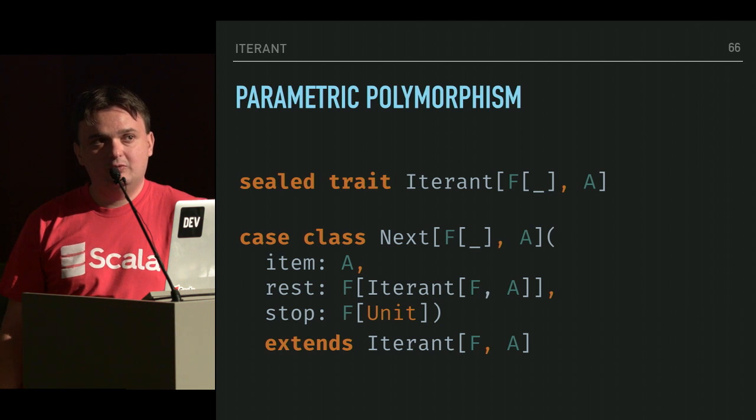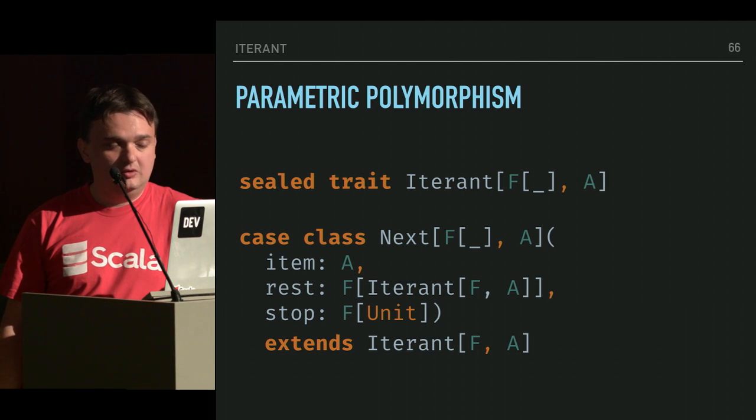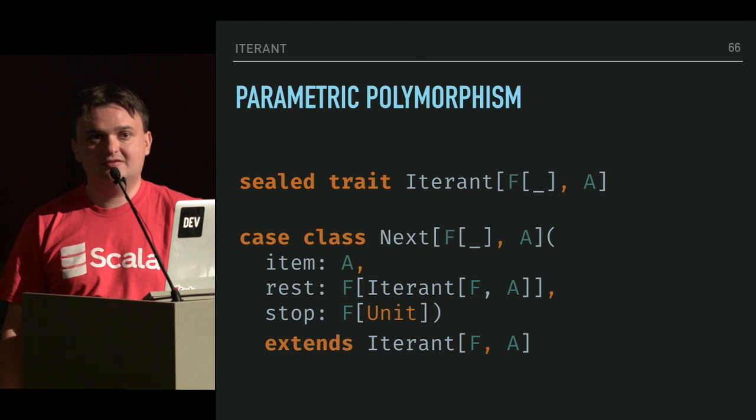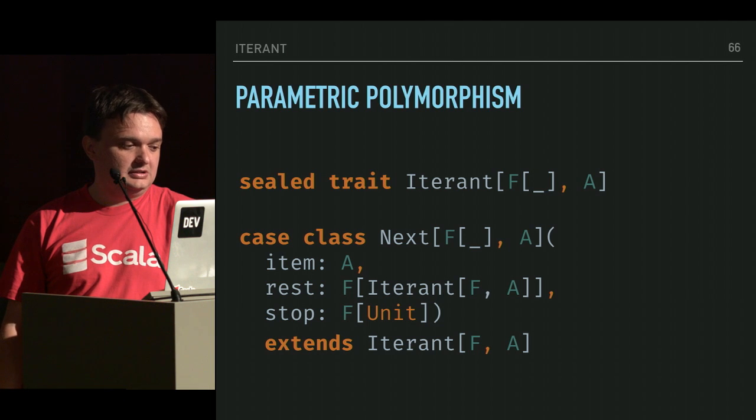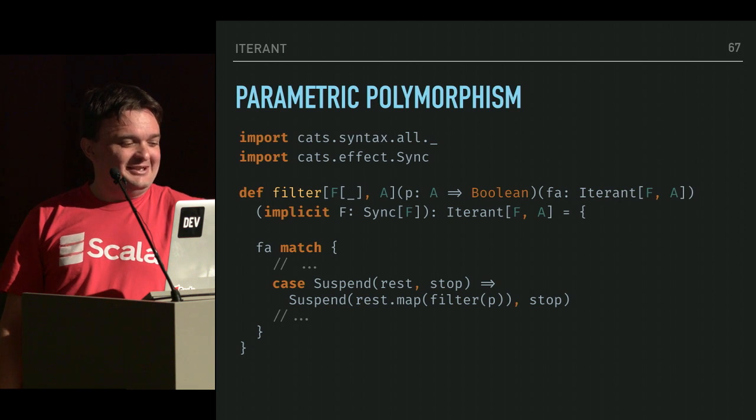But we could go the way of parametric polymorphism and abstract away the F data type that is being used. We could say we want to work in this data structure with any F data type and then apply the restrictions on the operations themselves. This is called higher-kinded polymorphism. I hope it is. Anyway.